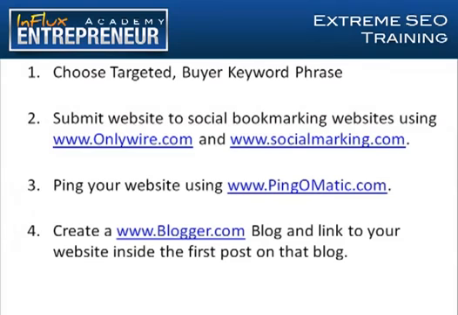but it also is going to help give value to the link that you're going to be sending to your website, because inside that first post on your blog, which only needs to be a short article of about 250 words talking about your niche and your keyword phrase. So if you're a chiropractor, you might tell a little story about Tulsa, Oklahoma Chiropractors. If you are a lawyer in Chicago, you might write some information about being a lawyer in Chicago, and whatever the case might be, you can put that information in your first post. And inside that first post, you want to send a link over to your website inside that blogger.com blog post.